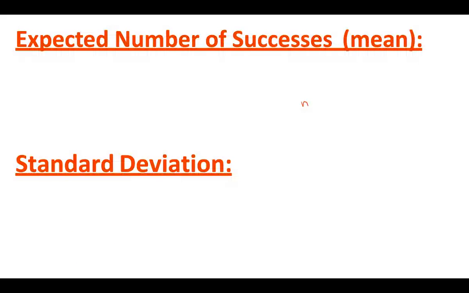There you go. So our first formula, the mean or the expected number of successes, is simply mu, our symbol for mean, equals np.